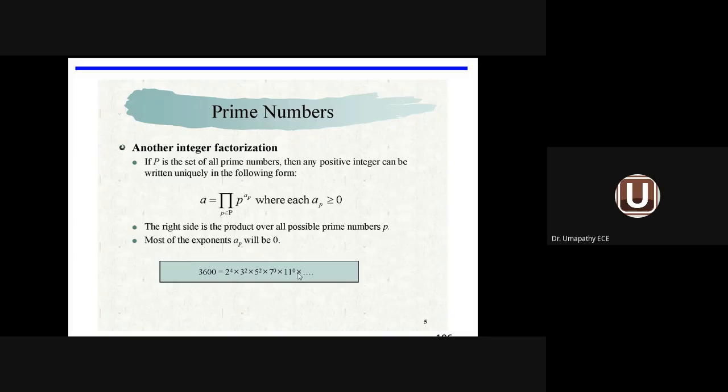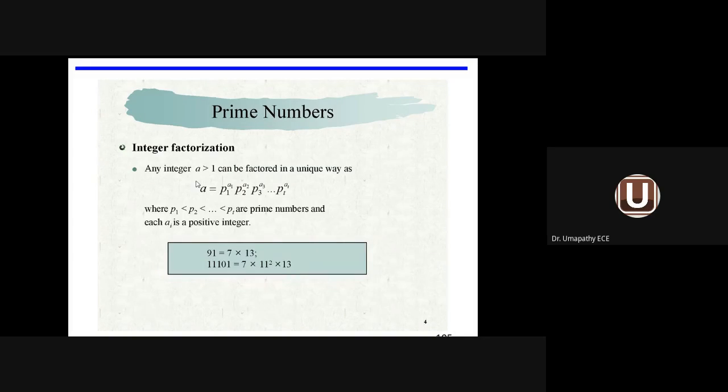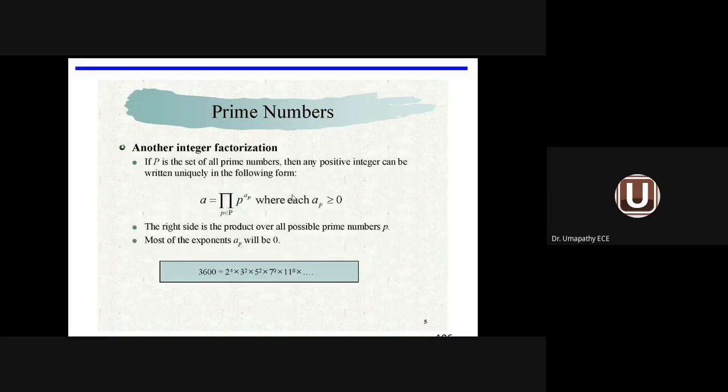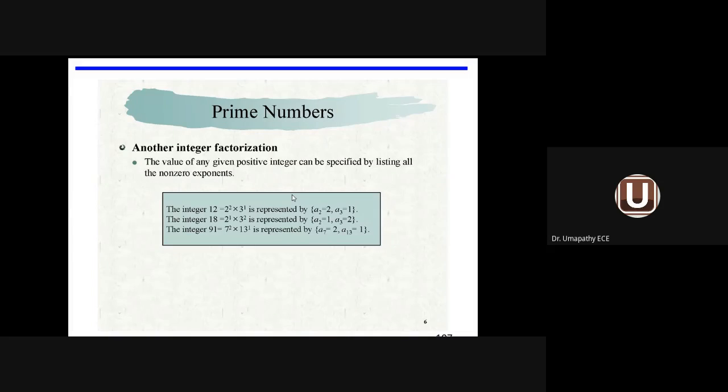I am telling the power of each prime number in terms of a1, a2. Here a1 equals 0, a2 equals 2, a3 equals 0. Expressing an integer in terms of prime numbers, the method is called integer factorization. Another integer factorization is also given here: 12, 2 square into 3 power 1. So a2 equals 1, a3 equals 1. The first case is a2, the second number is a3.